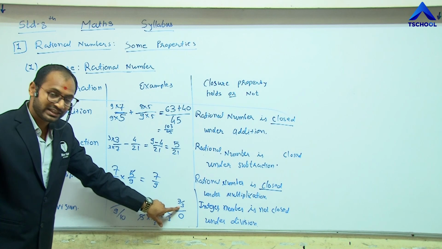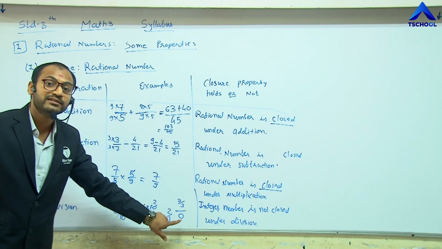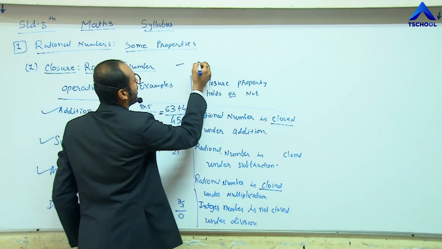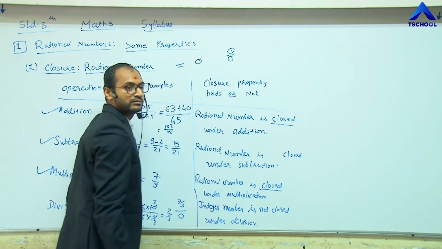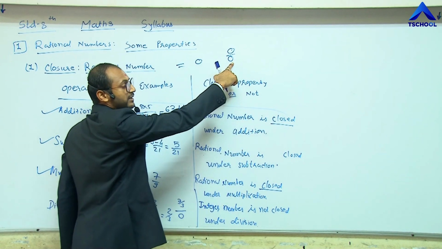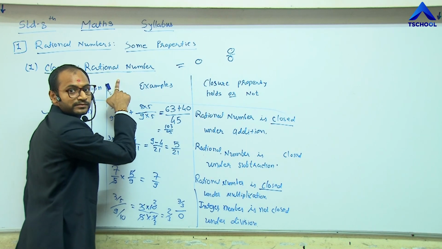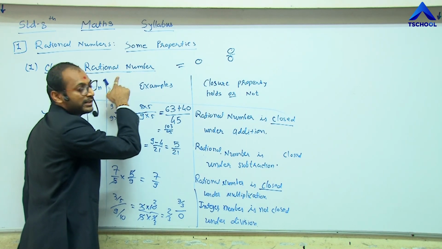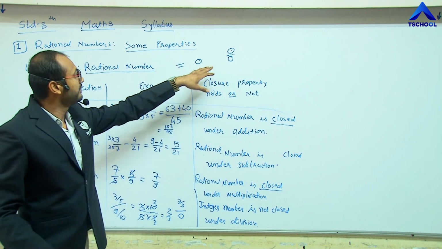So 7 by 3. See here, 0 is only a number like 0 in this way, not 0 by 0, because we know that the denominator is never 0 in a rational number. It is excluded. So 0 by 0 is also undefined, but we'll see that later.